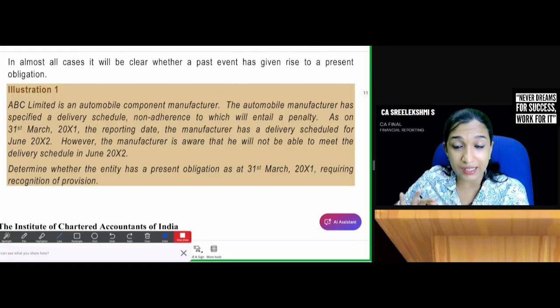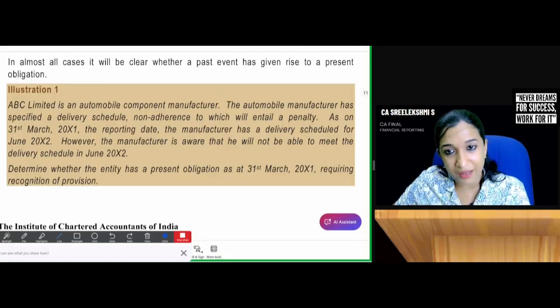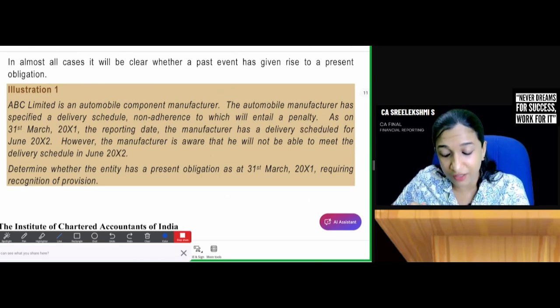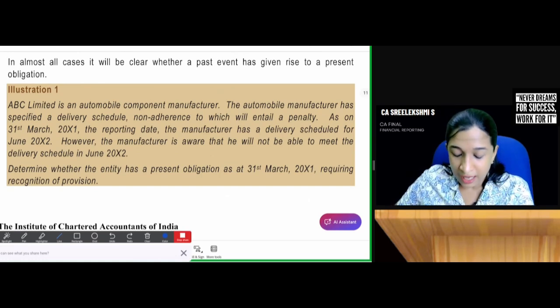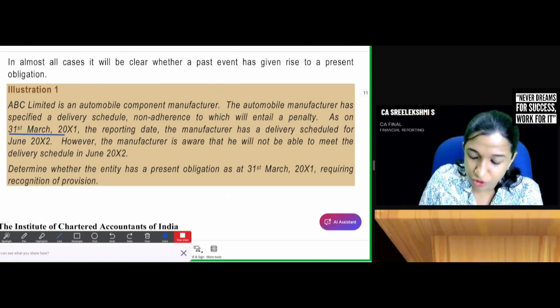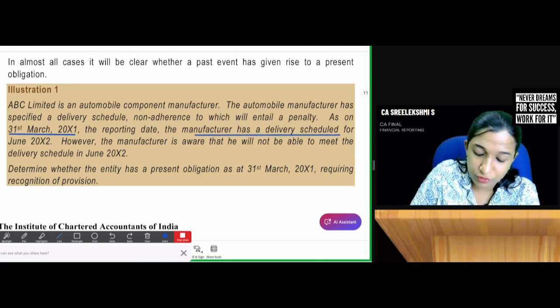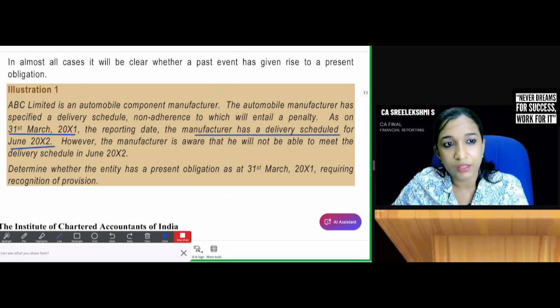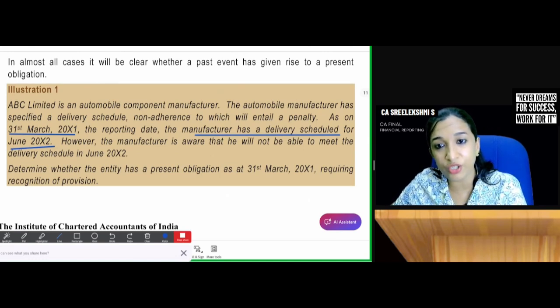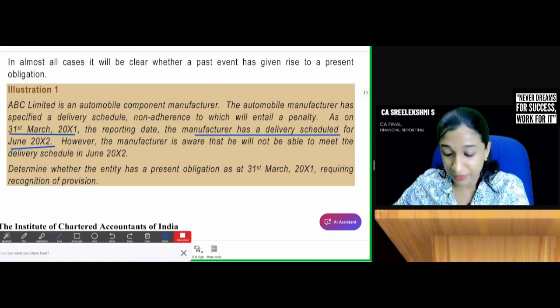Let's find out. Illustration number 1. ABC Limited is an automobile component manufacturer. The automobile manufacturer has specified a delivery schedule, non-adherence to which will entail a penalty. As on 31st March, the reporting date, the manufacturer has a delivery scheduled for June 2012. So you are in 31st March 2011. You have a delivery scheduled on 30th June or June 2012.